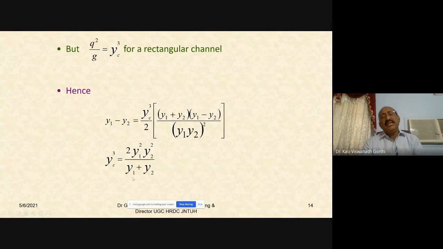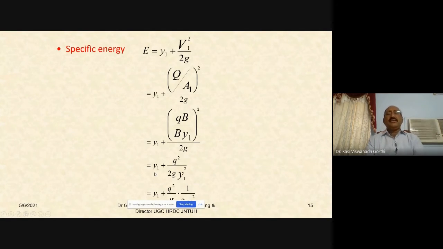The condition is the critical depth Yc is related to the alternate depths Y1 and Y2 as Yc cube is equal to 2 Y1 square Y2 square by Y1 plus Y2. So you need to make use of this condition. Specific energy E is equal to Y1 plus V1 square by 2g for the given depth Y1. So Y1 plus, what is V? Q by A1, Q by A1 whole square by 2g.